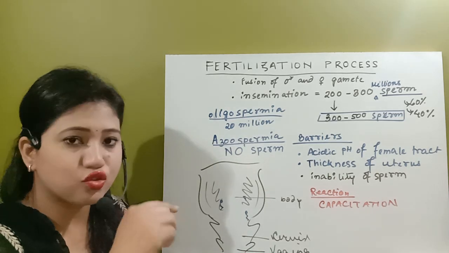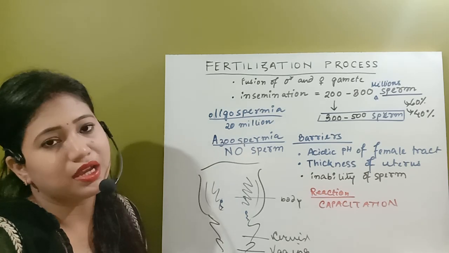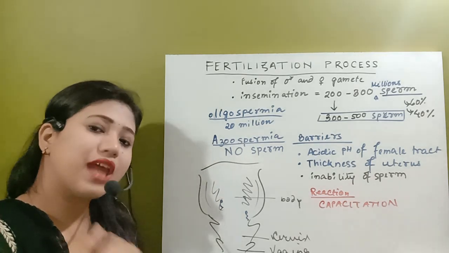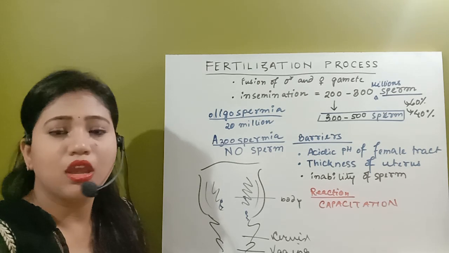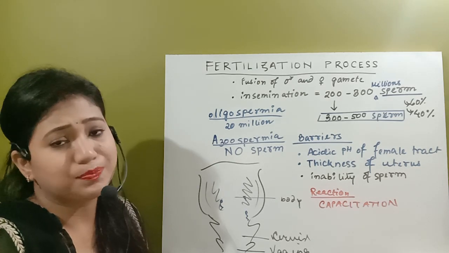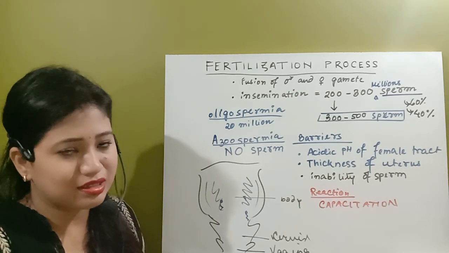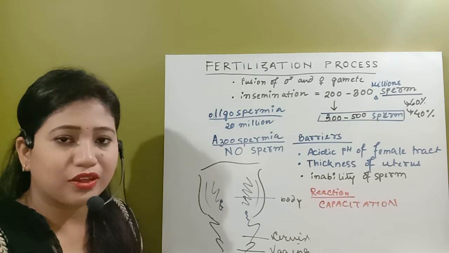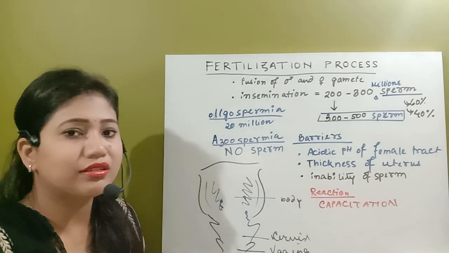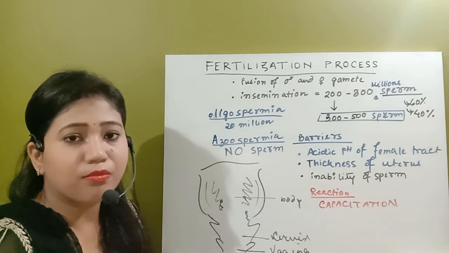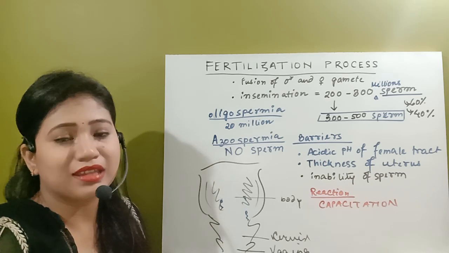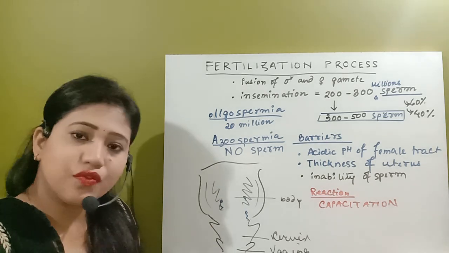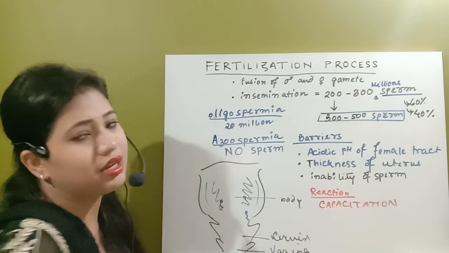That means the acrosome, the tip of the spermatozoa, is called the acrosome. So that acrosome is active now. It starts to release the sperm lysine. It is going to release its enzyme, which is not actually needed in the male reproductive system. The acrosomal activity is not needed. It will be needed only at the site of fertilization.